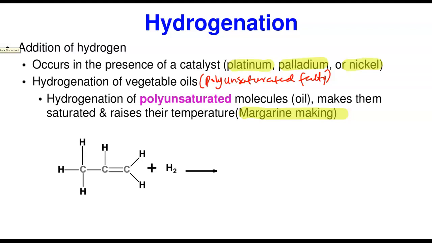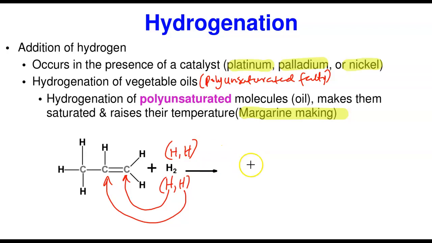Now look at what happens here. In this reaction, this is an easy reaction. Remember, H2 means there are two hydrogen atoms. One of them is going to add to this place, and the other one here is going to add to, okay, let me bring it down. So this is H and H. One of them will come here, and the other one will come here, making this completely saturated. Remember, a catalyst is involved.